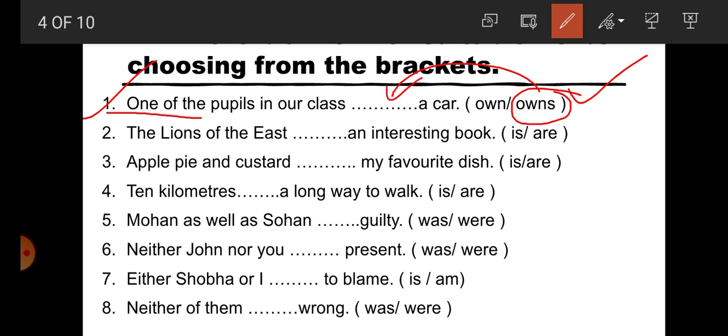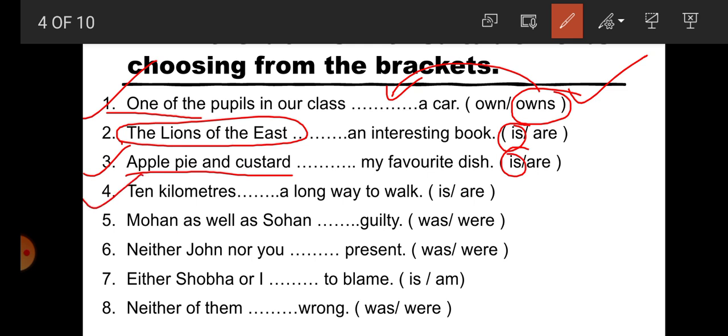Now number 2. The Lawns of the East dash an interesting book. So students, here The Lawns of the East is the subject, and it is the name of a book, and that's why here what is the correct one is. Number 3. Apple pie and custard dash my favorite dish. So students, here apple pie and custard are eaten together. That's why here is correct one.